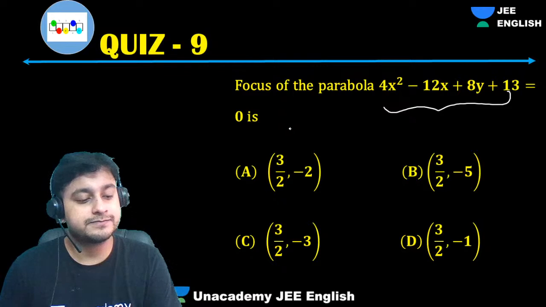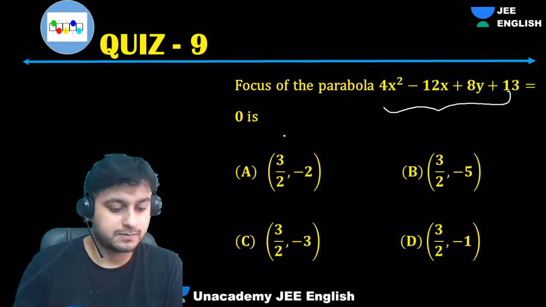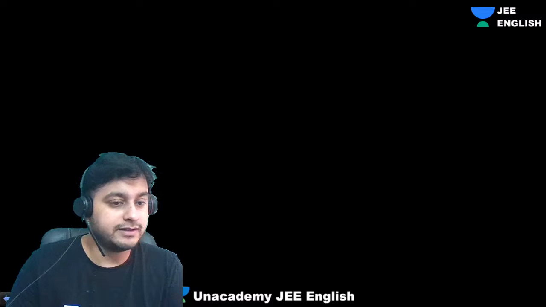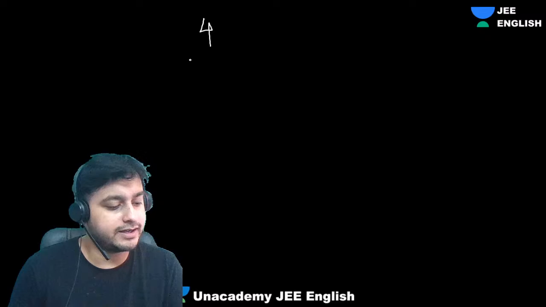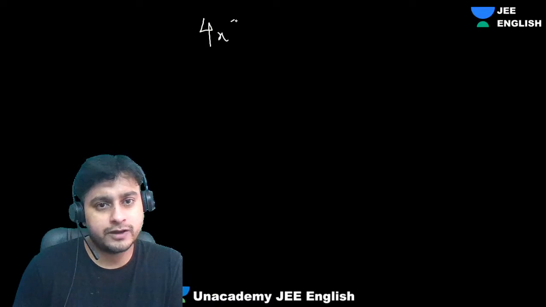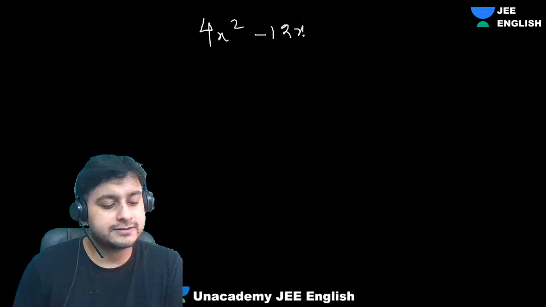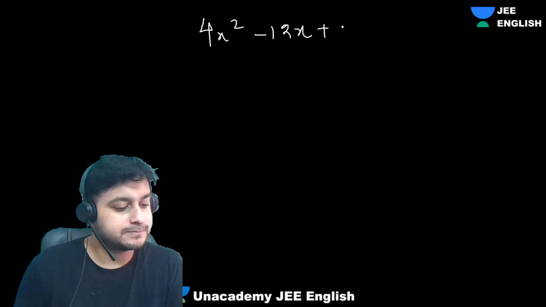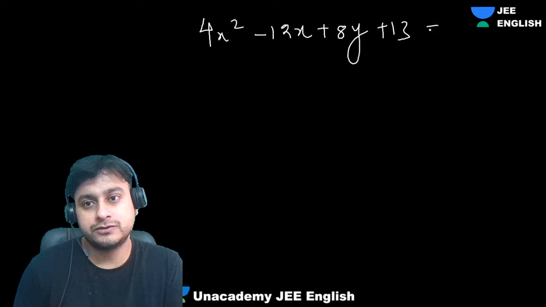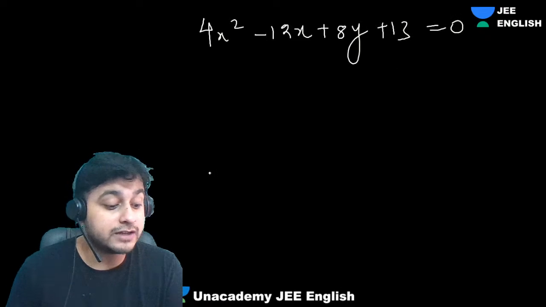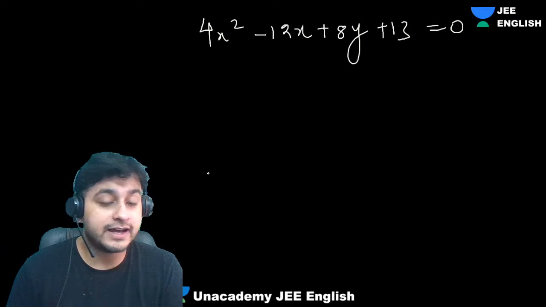Such an easy one. What will be this, guys? No, Bharatwaj, I think you have made a mistake. Try it once. 4x square minus 12x plus 8y plus 13 equals 0. They're asking the focus.